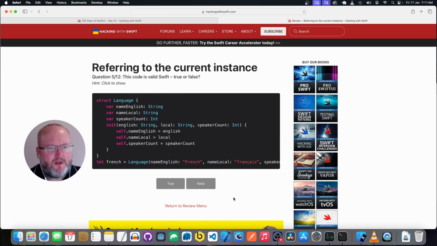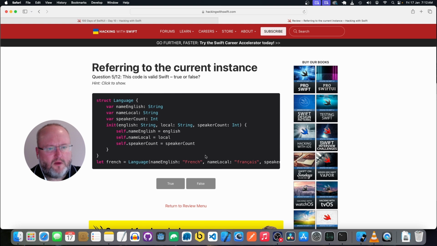We have a structure Language, which has a property nameEnglish, which is a string, and nameLocal, which is a string, and speakerCount, which is an integer. And we've got an init method that takes in a string called english and a string called local, and an integer called speakerCount. And it sets nameEnglish to english, nameLocal to local, and speakerCount to speakerCount.